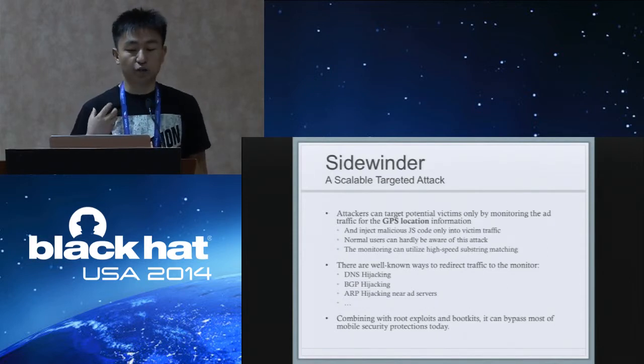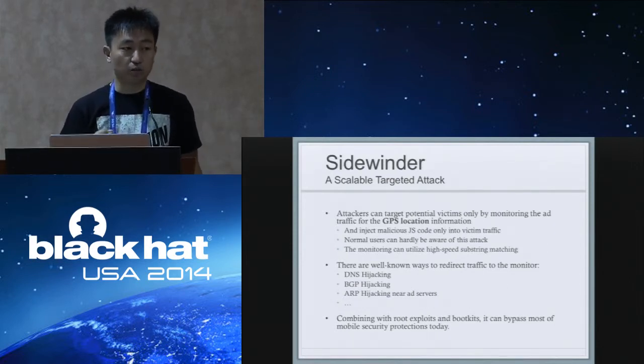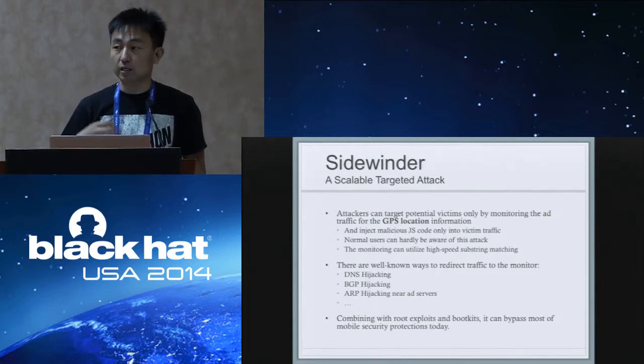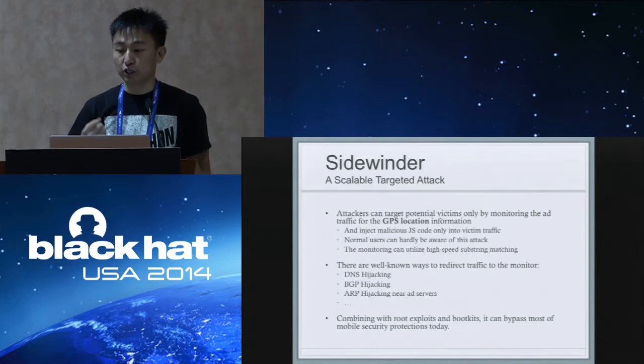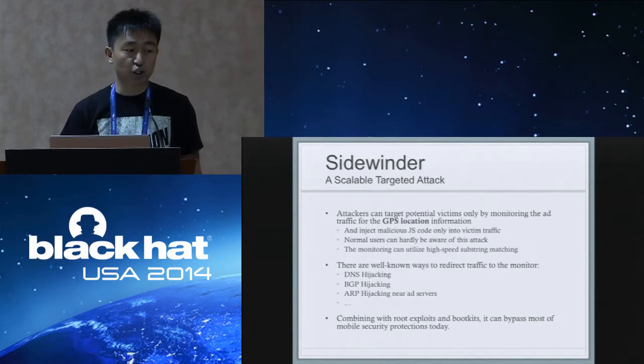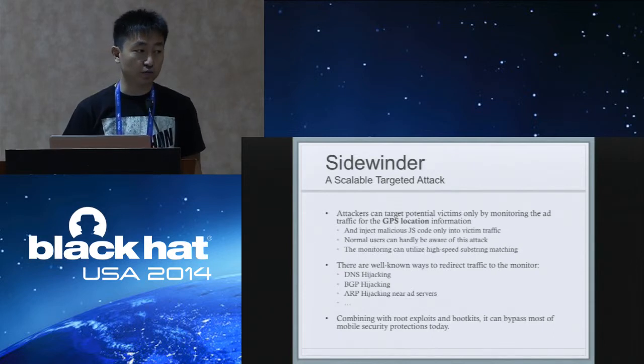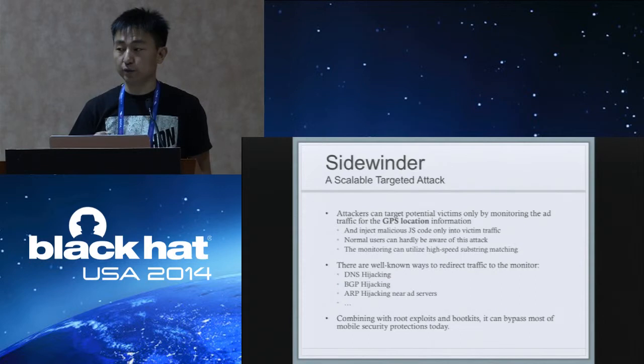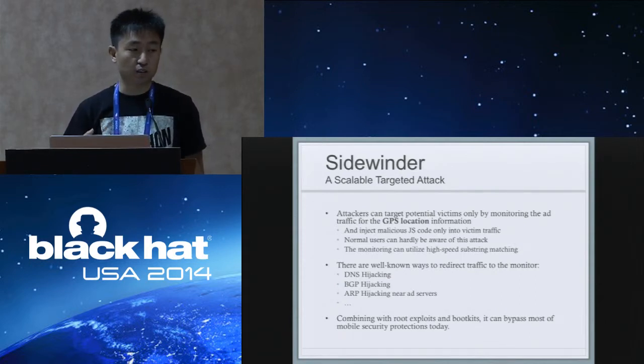And the monitoring can utilize high-speed substring matching for internet traffic. And there are other well-known ways to redirect traffic into the monitor, such as DNS hijacking, BGP hijacking, and ARP hijacking near the ad servers. And combined with root exploits and rootkits, they can bypass most mobile security protections today.